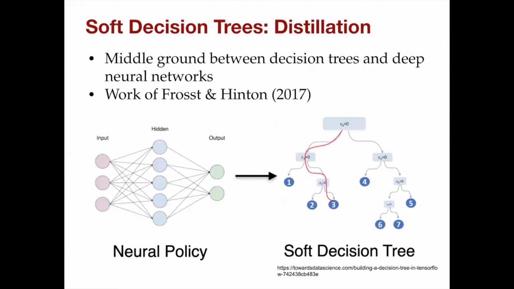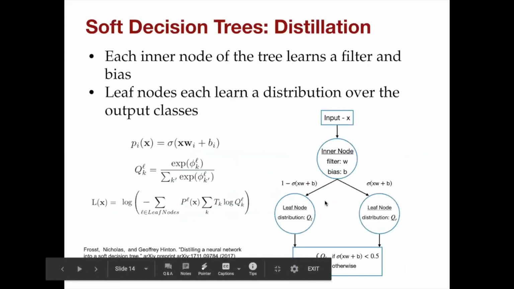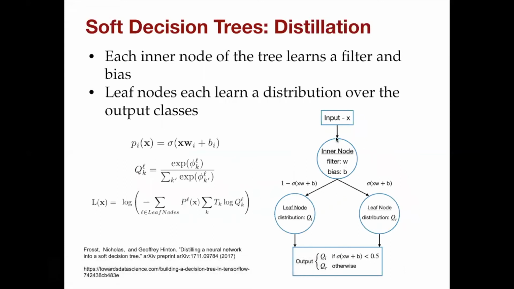The decision trees that we use in this work are based on those of Frosst and Hinton. They represent a middle ground between decision trees and deep neural networks in that they have hierarchical decisions, but the parameters of these decisions are trained via batch learning. Specifically, each inner node learns a filter and bias, which is applied to the input that generates a probability of taking either the right or left branch of its output.